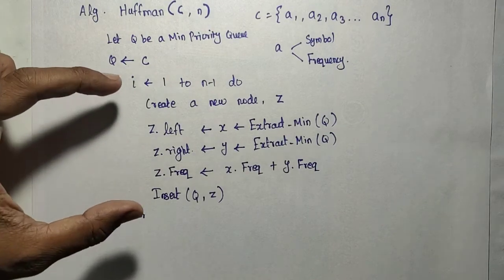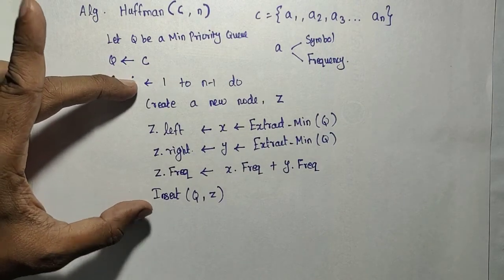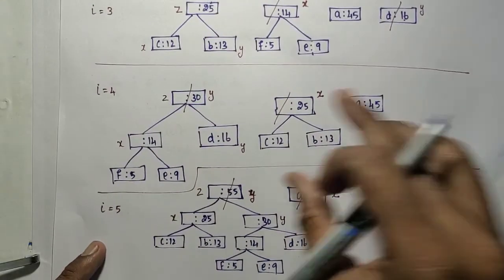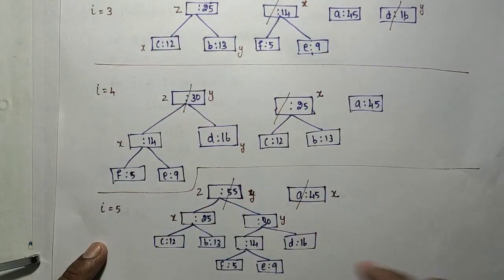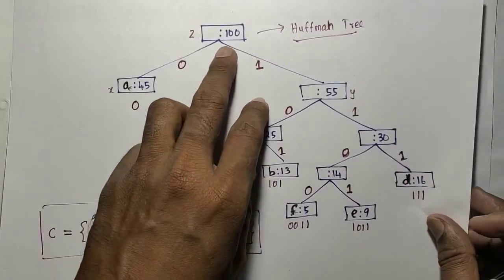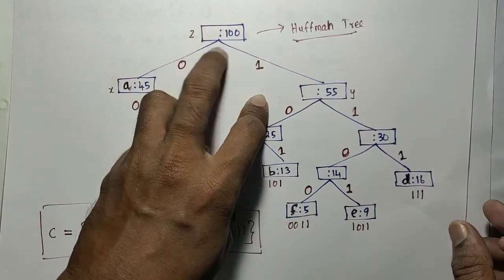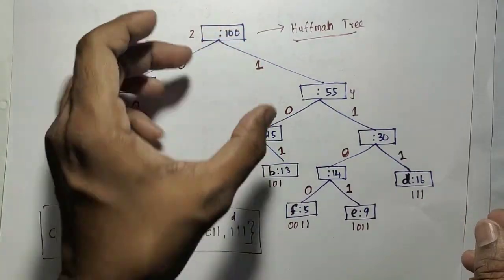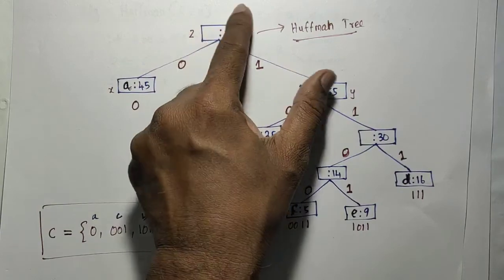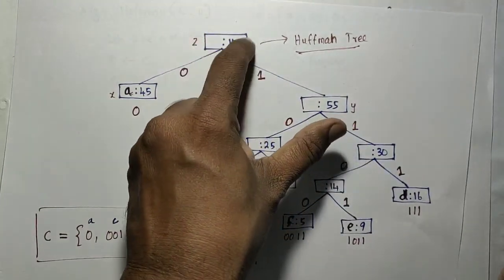So this will be repeated for n minus 1 iterations. Here 6 means at the end of the fifth iteration, finally we will have this tree, and only Z will be there in the queue. It means that Z, the final 100, which is the root of the tree, alone will be in the queue, and that needs to be returned as a result.